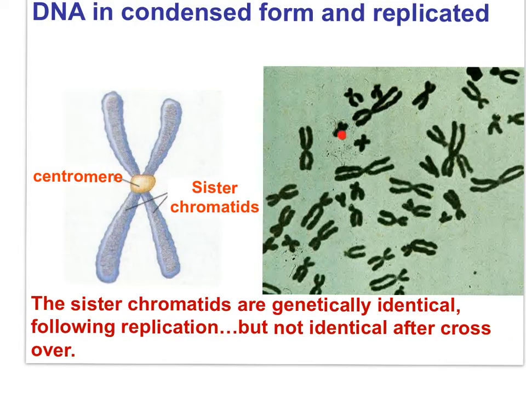We can see many 2-chromatid chromosomes here with a light microscope following condensation during prophase of the first meiosis division. This diagram is the X-shaped structure seen immediately after replication. The sister chromatids are genetically identical, but once crossover occurs, the sister chromatids are no longer identical. Now keep your eyes open on this. I will cover crossover well in Meiosis Part II.